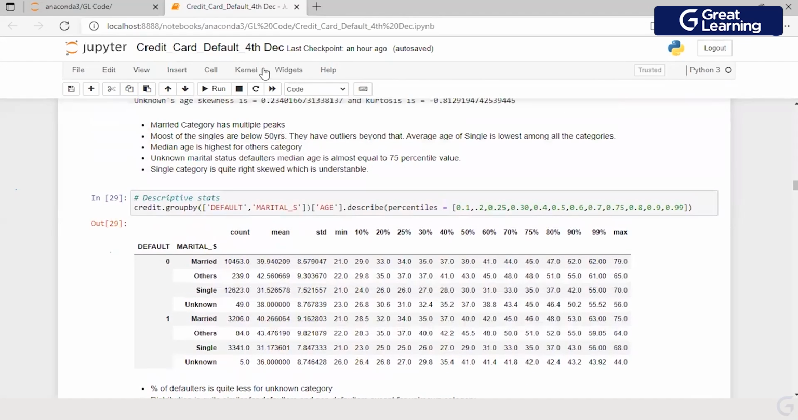So what is the conclusion which we have? Married category had multiple peaks. Most of the singles are below 50 years. There are outliers beyond that average of single. Median age is highest for others category. Unknown marital status defaulter median is almost equal to the 75th percentile. Single category is quite right skewed, which is understandable.